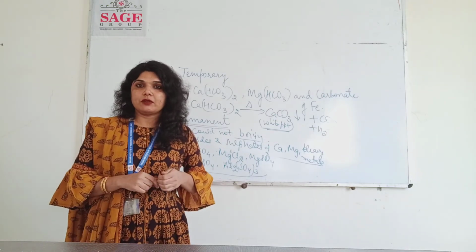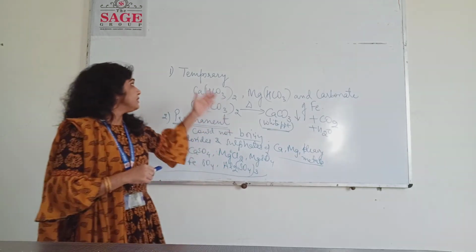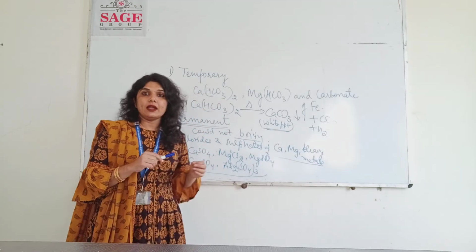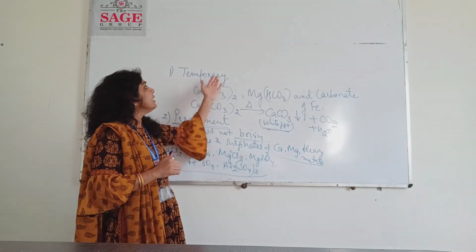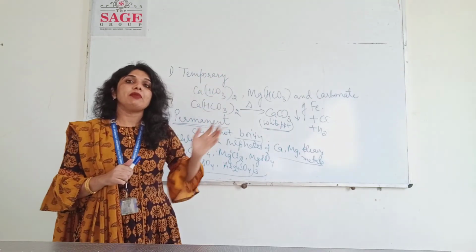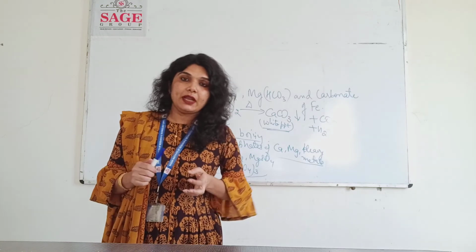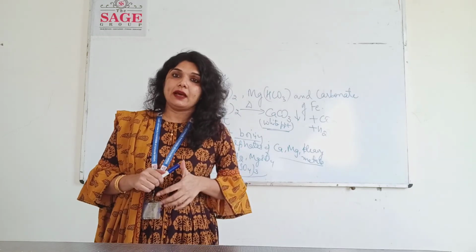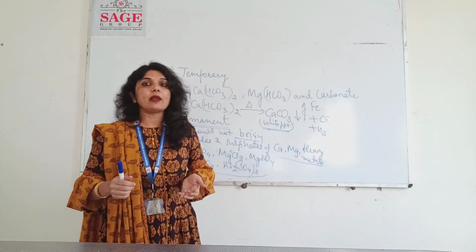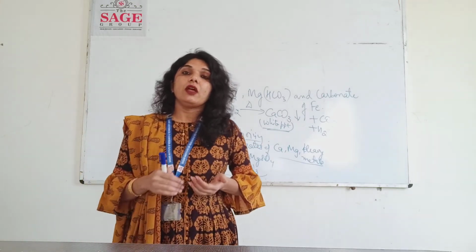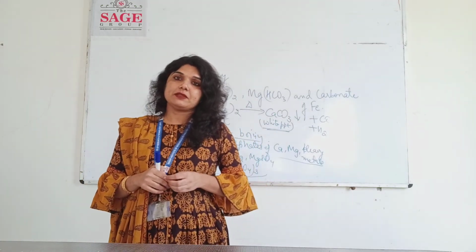So you can see the difference between temporary and permanent hardness. One more name is there for temporary and permanent hardness. We can call the temporary hardness as carbonate hardness or alkaline hardness. Another name for permanent hardness is non-carbonate hardness or non-alkaline hardness. Okay.